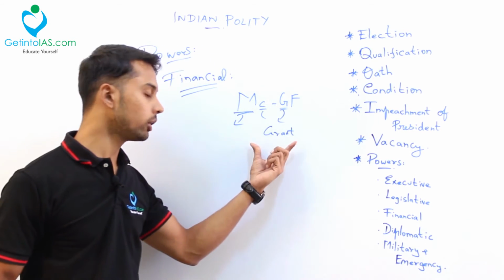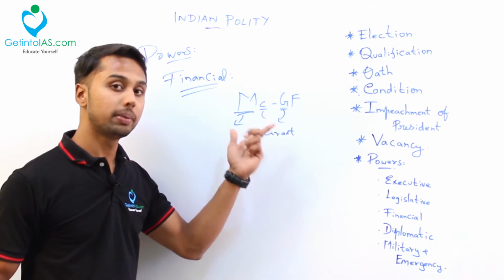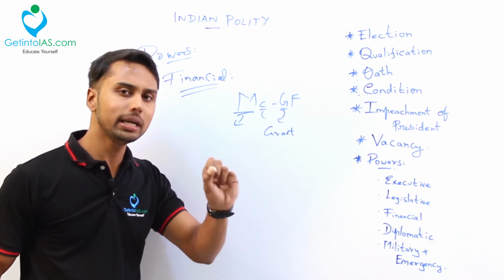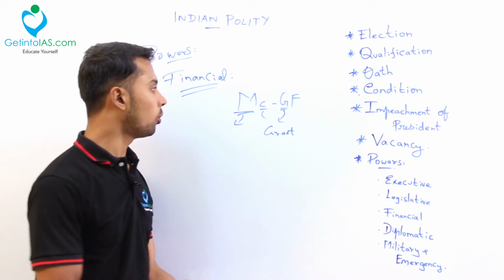Okay, what is the demand of grant? You all know. So for this demand of grant also, you need the permission of the President. Without creating the demand of grant, you can't take a single penny from the government's fund. So this is the demand of grant. And what is this F?